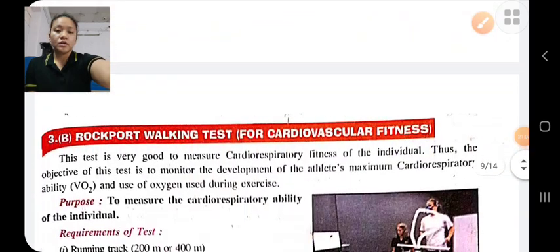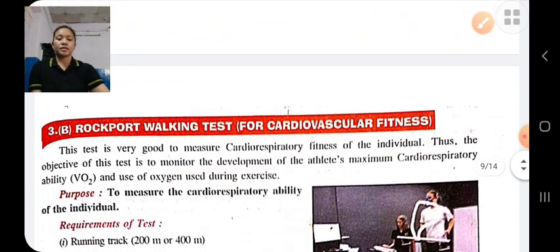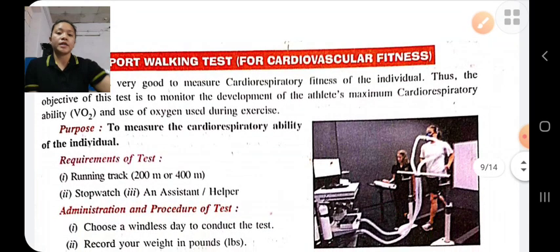Next is the Rockport walking test. This test is used to measure the cardiovascular fitness of an individual. We require equipment: a running track of 200 meters or 400 meters, a stopwatch, and assistants or helpers.